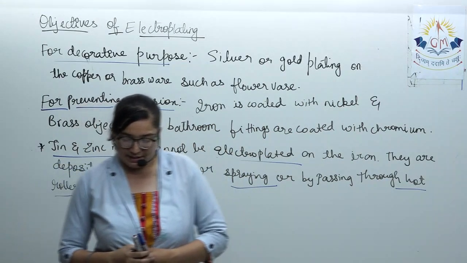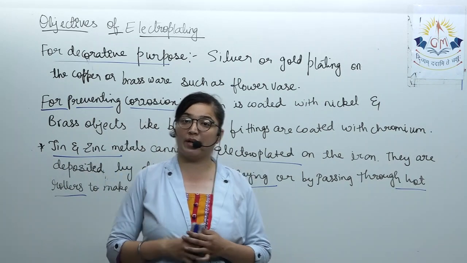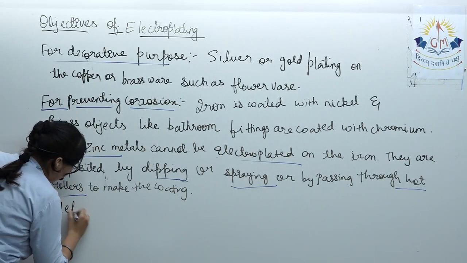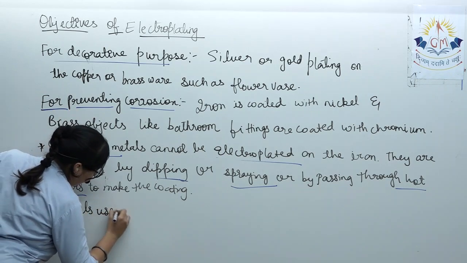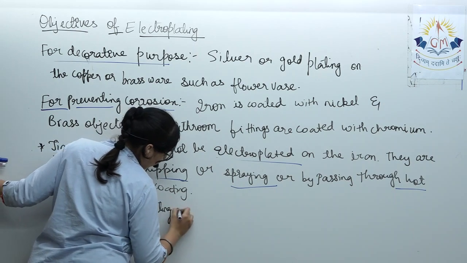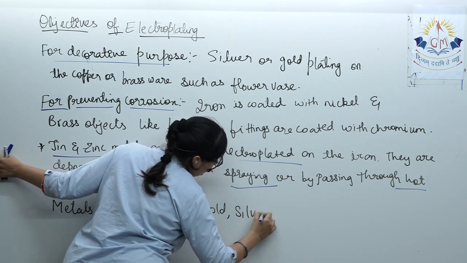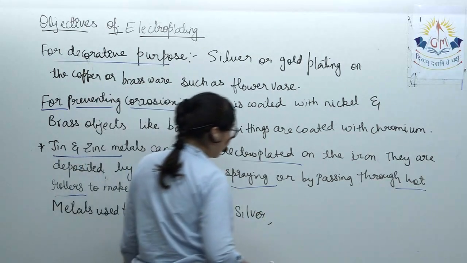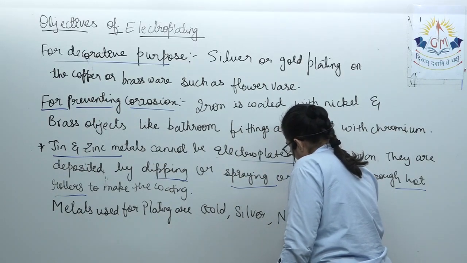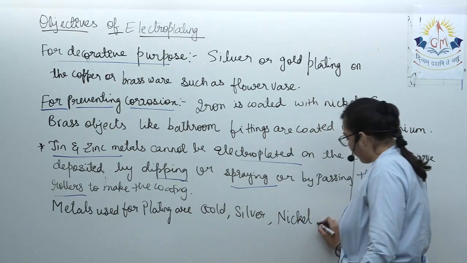Some typical metals which are used for electroplating are silver, chromium, gold and nickel. These are the metals used for electroplating: gold, silver, nickel, and the last one is chromium.